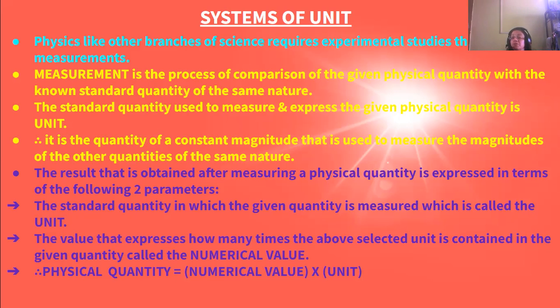So physical quantity is equal to numerical value into unit.